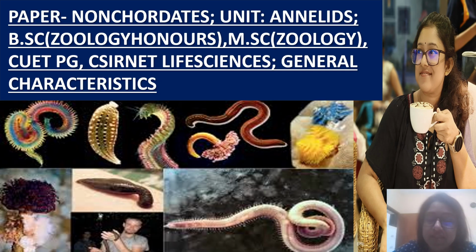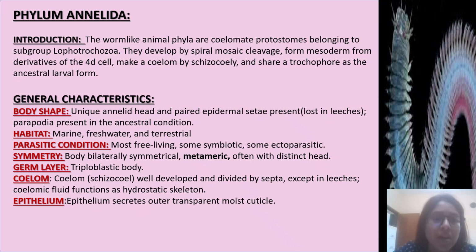Paper: Non-Chordates and Invertebrate Zoology. Unit: Annelids. Topic: General Characteristics of Annelida. Introduction. The worm-like animal phyla are coelomate protostomes belonging to the subgroup Lophotrochozoa. They develop by spiral mosaic cleavage, form mesoderm from derivatives of the 4D cell, make a coelom by schizocoely, and share a trochophore as the ancestral larval form.